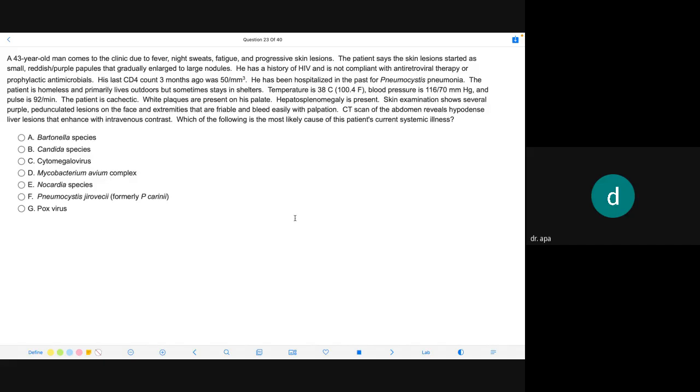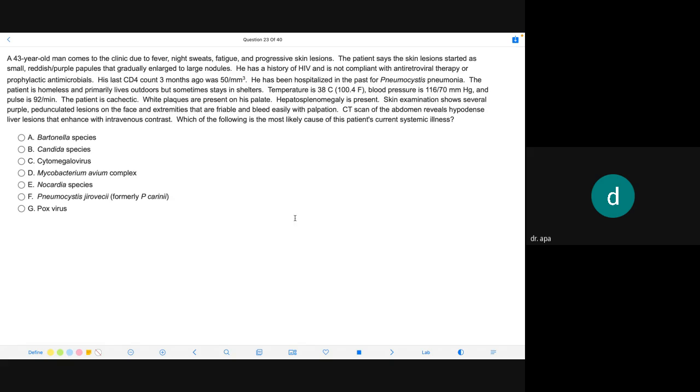Which of the following is the most likely cause of this patient's current systemic illness? A 43-year-old man comes to the clinic due to fever, night sweats, fatigue, and progressive skin lesions. The patient says the skin lesion started as a small reddish-purple papule that gradually enlarged to a large nodule. He has a history of HIV and is non-compliant with antiretroviral therapy or prophylactic antimicrobials. His CD4 count 3 months ago was 50. He has been hospitalized in the past for pneumocystis pneumonia.